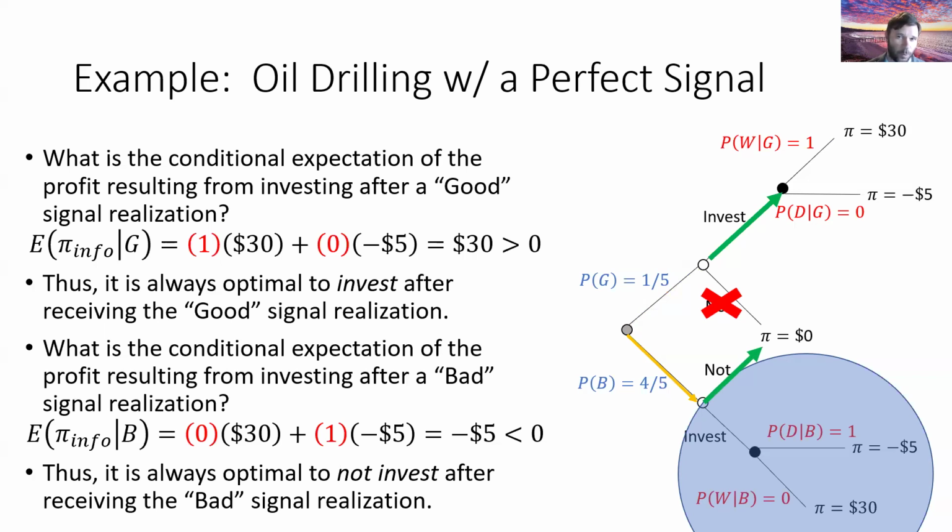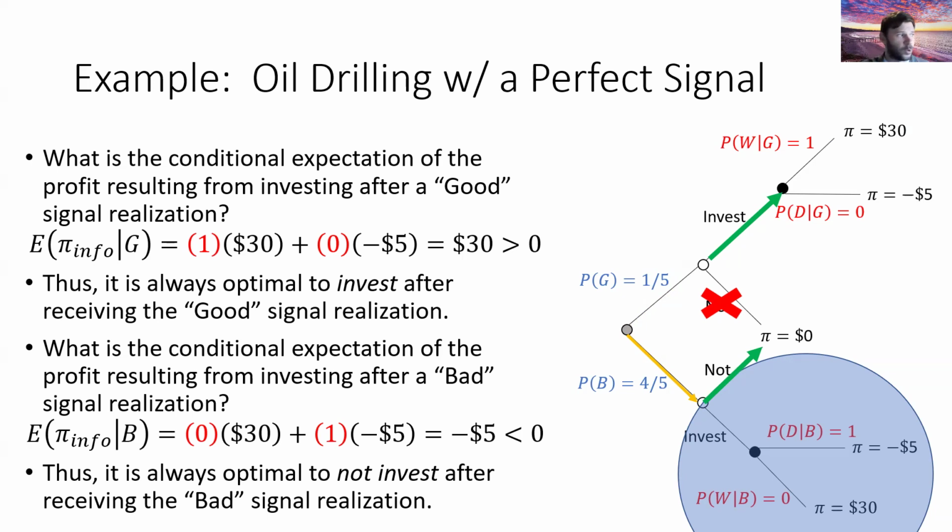However, what we're going to see is that because our action has changed relative to what we would do with no information, that tells us the information has to have some option value. So when we compute the value of the information, because I see that we're not just investing no matter what, that's telling me the information is causing me to do something different in some situations relative to what I would have done without it, meaning it must have some value.